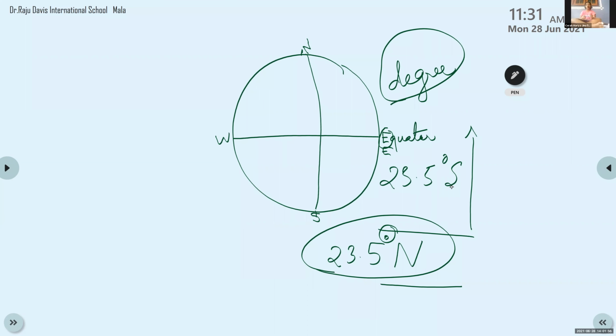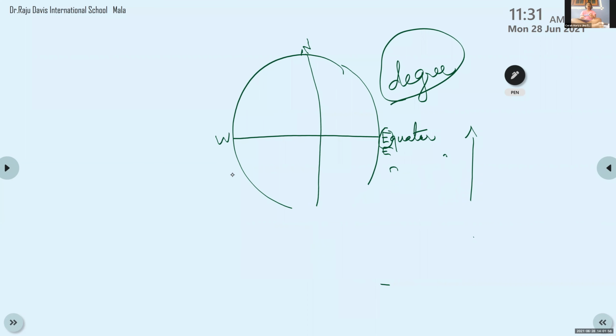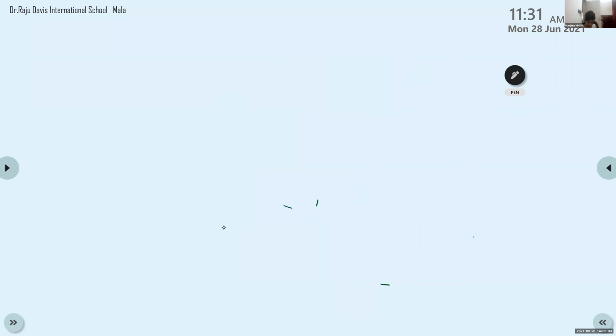5 degrees south. That means in which direction does it fall? 25.3 degrees south. What do you mean by this? By referring to this S, or south, it would be in the south, the southern hemisphere.